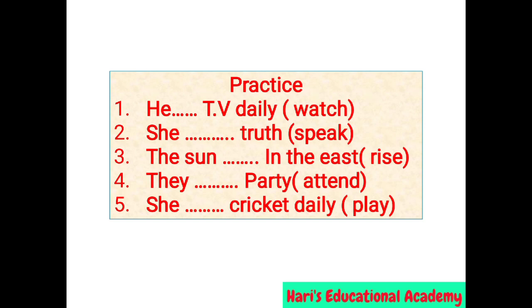In the fourth sentence, they dash party. In the bracket, the given verb form is attend. The suitable answer for the blank is attend only, because in the subject place the pronoun given is they. So we do not need to add any s or es to the verb. The answer is they attend party. Fifth sentence. She dash cricket daily. The given verb is play. In the subject place he, she, it comes, so we have to add s or es to the verb. The answer is she plays cricket daily.